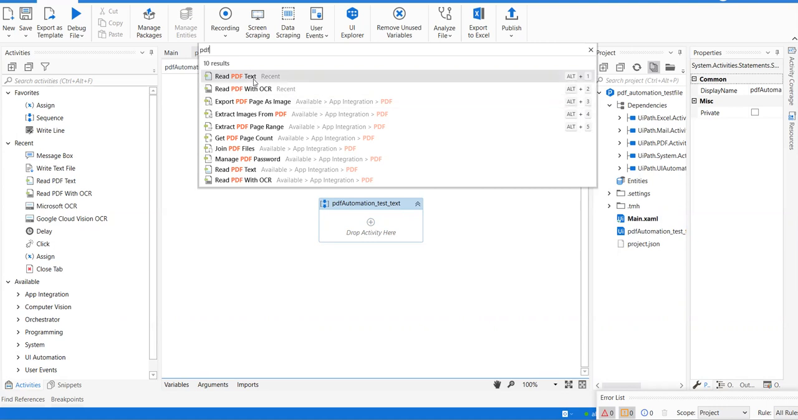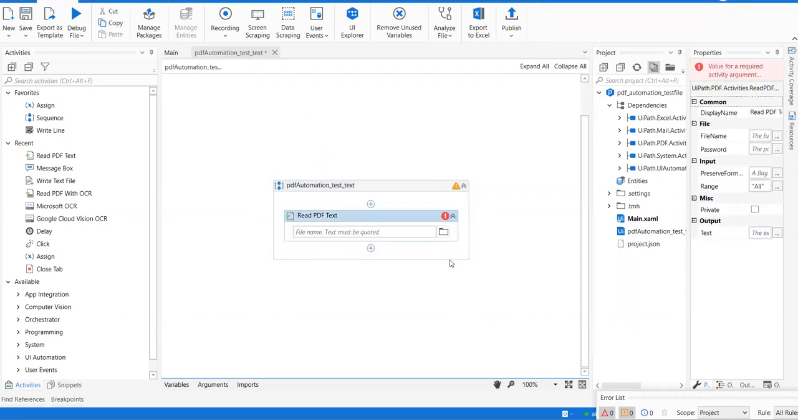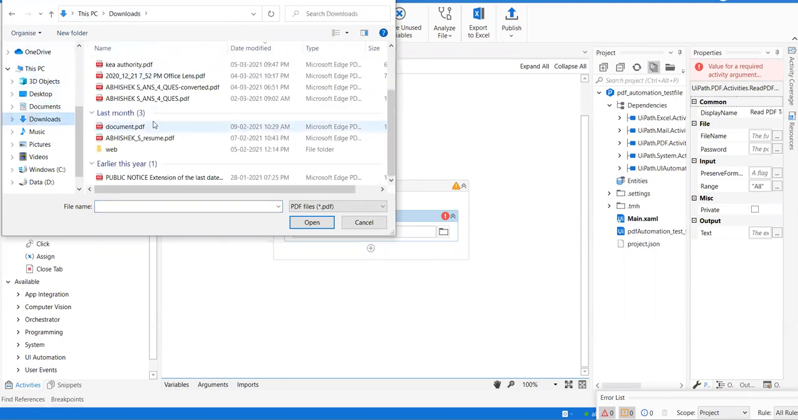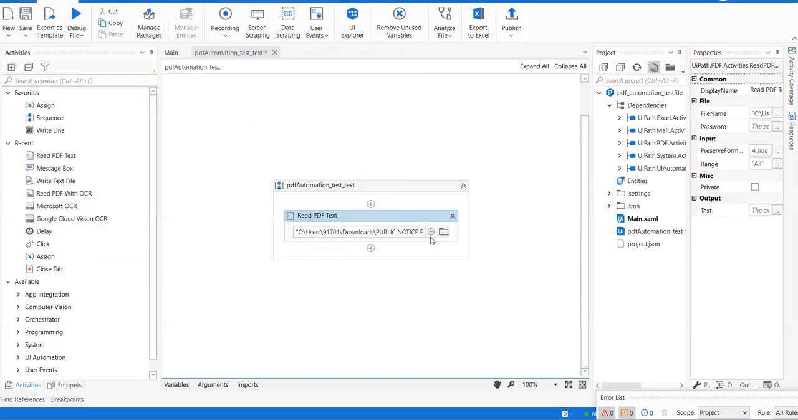But for now, we'll see how to read a PDF and then write that read PDF content into a text file. Okay, I'm going to click on this. All right. So the activity has been added. So what's next is we should add a PDF file. So let me browse for the file. Let me go to downloads and find this public notice. Okay, guys, I have successfully loaded the PDF file. So we have got the input.